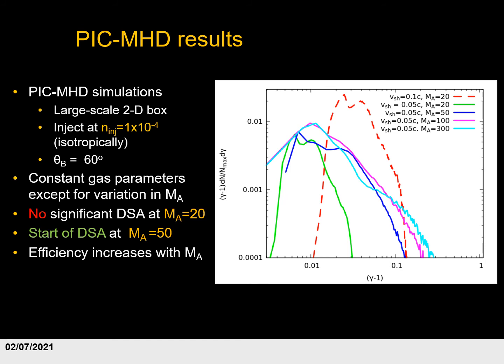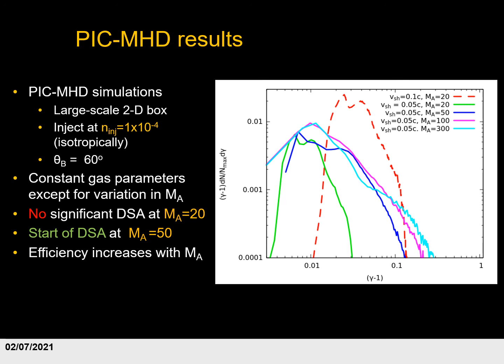Note that this is twice as much as found by the PIC simulations. However, in the PIC simulations, we only counted particles being reflected upstream. In PIC-MHD, we inject the particles isotropically in the rest frame of the downstream medium. And that means that we need to inject twice as much in order to get the correct number of particles moving upstream. We kept the obliquity fixed at 60 degrees, kept the gas parameters of the thermal gas constant, except for the Alfvénic Mach number, which we varied between 20 and 300.